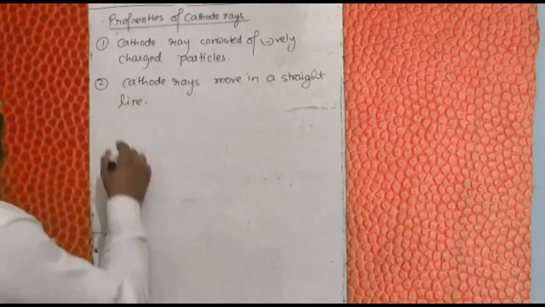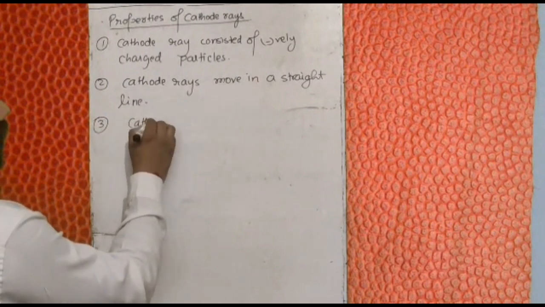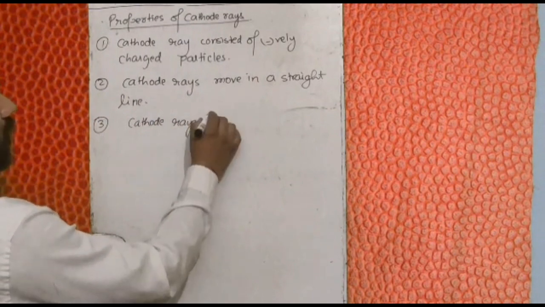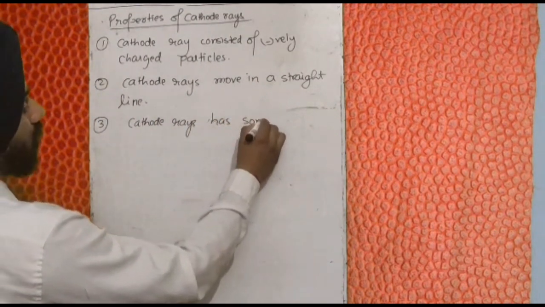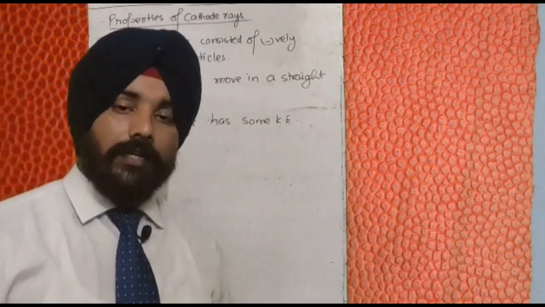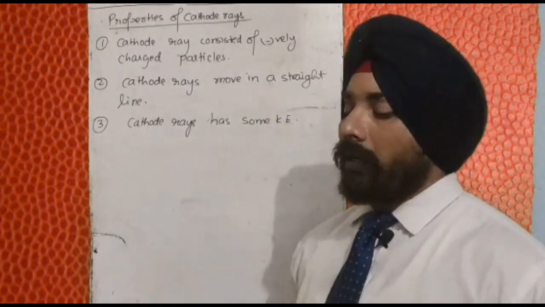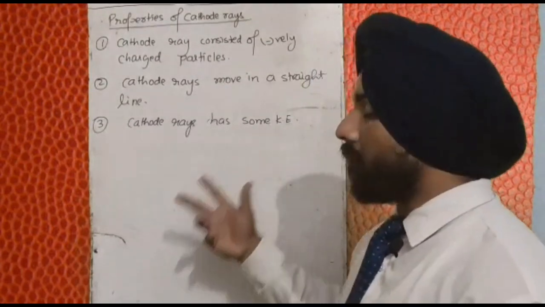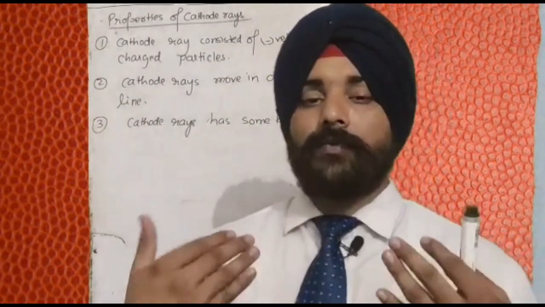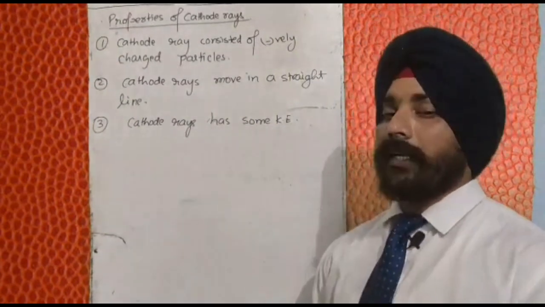Next, third: cathode rays have some kinetic energy. Whatever particles they are made up of, they have some kinetic energy. And how could he know that? He kept a paddle fan in the path of cathode rays, and when the cathode rays fall on this paddle fan, it moves. It gets rotated.